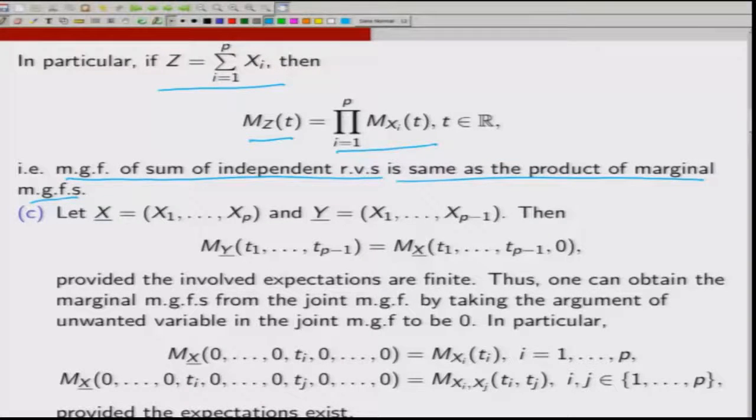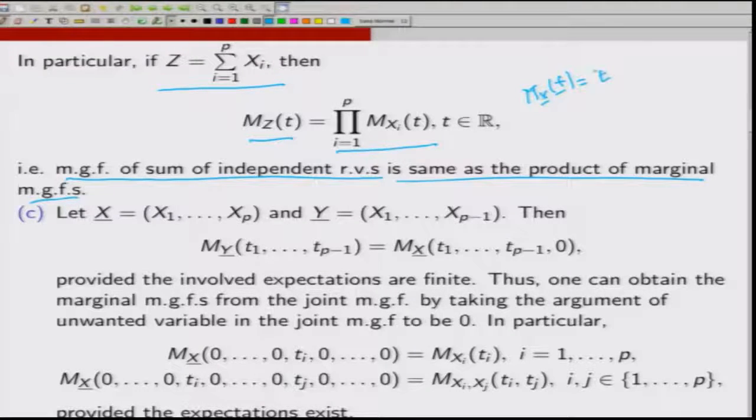In fact, later we will see that the converse is also true. If the joint moment generating function is the same as the product of marginals, then one can conclude that X1, X2, ..., Xp are independent. But that result we will do later. Let us try to see a few more things. So, let us see what is M_X(t).